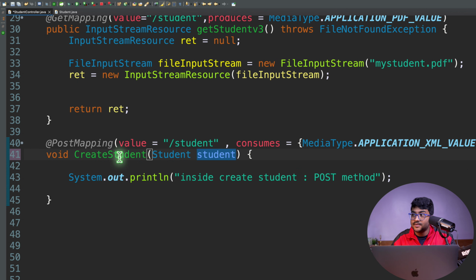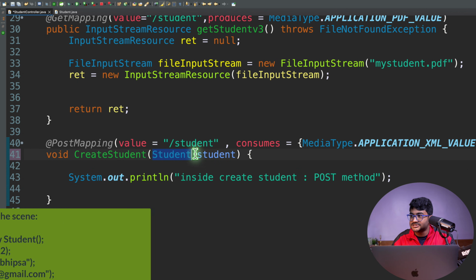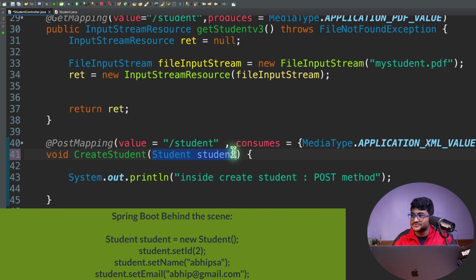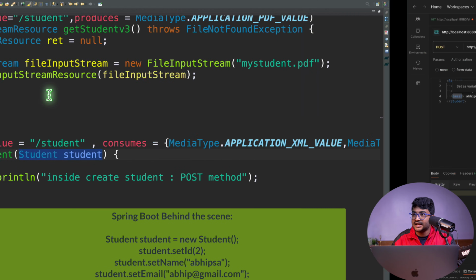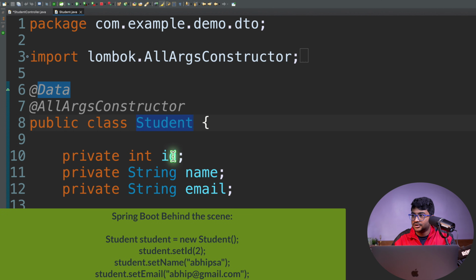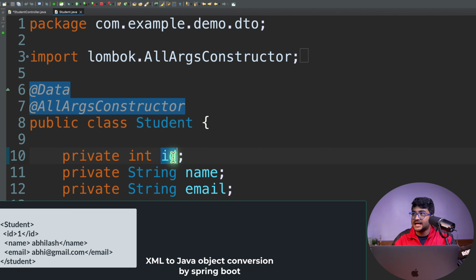Now Spring Boot will create the Java student object, grab the data from the request body that you are sending, and set it to the ID, the name, and the email.